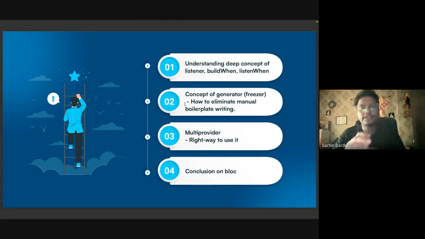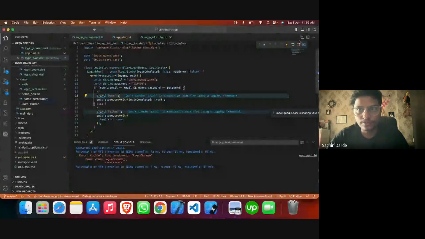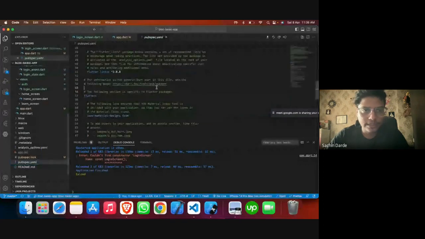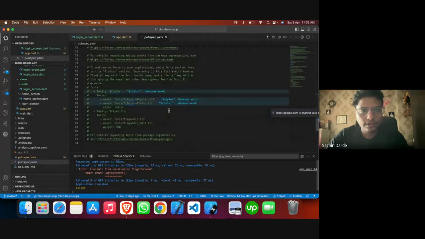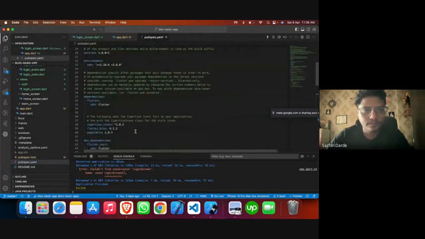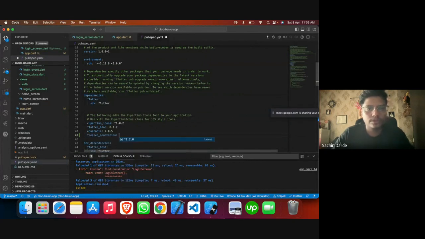So freezed helps us, with its annotations, to make the boilerplate less and have more effective code. Let me introduce you to some of the packages that are going to be needed in this video. First of all, we'll need freezed annotation.